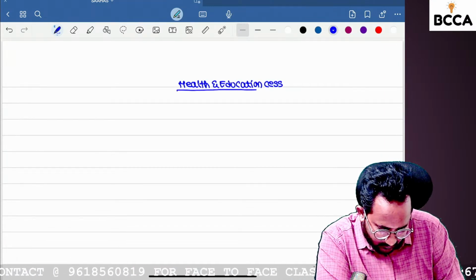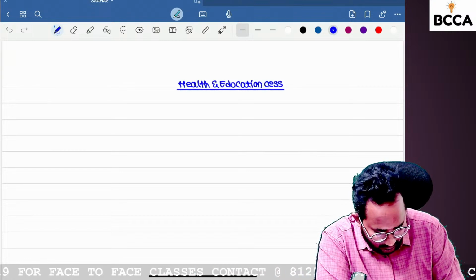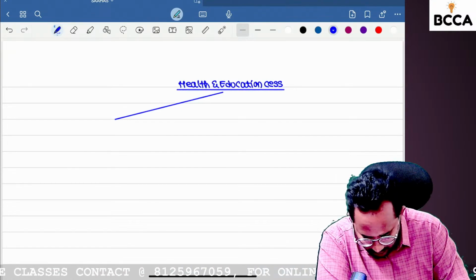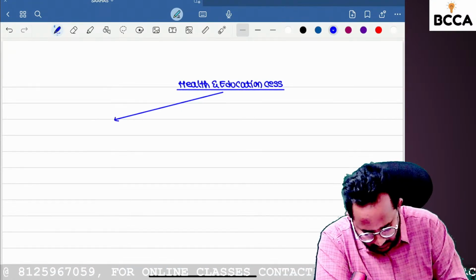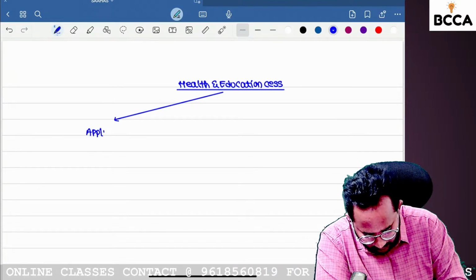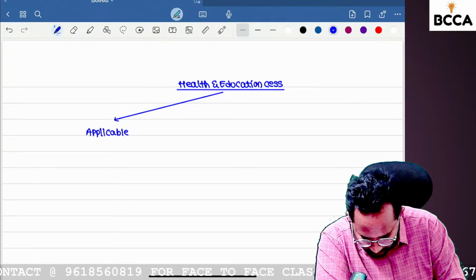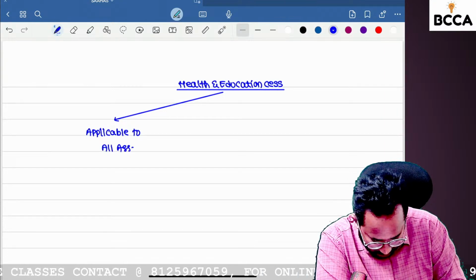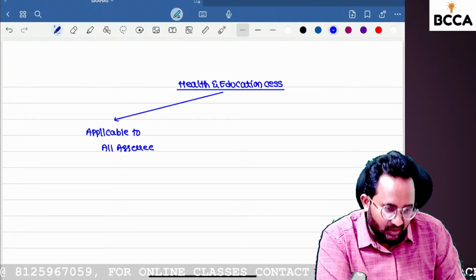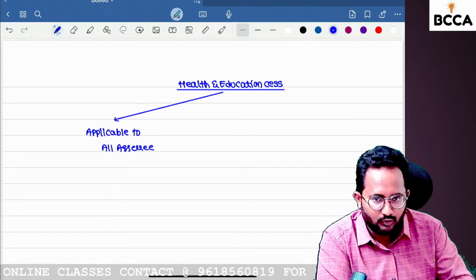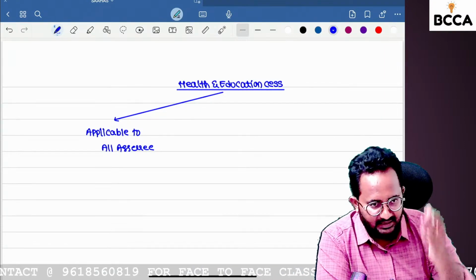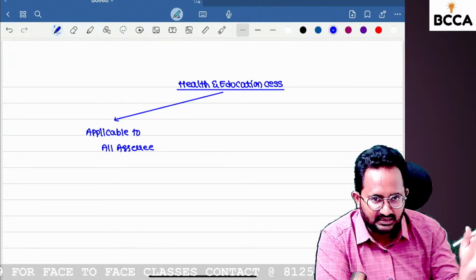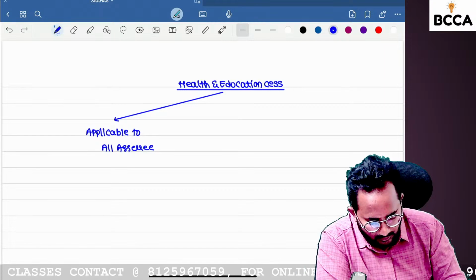Health and education cess. It is applicable for all assessees, whether you are a resident, non-resident, individual, HUF, AOP, cooperative society, company, LLP, or local authority. These are all irrelevant. It will be applicable for all assessees.